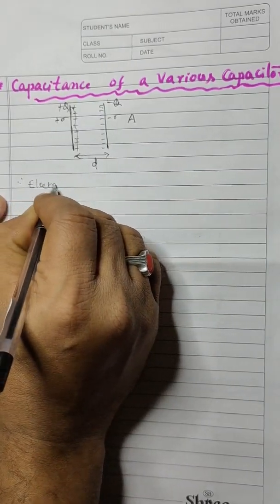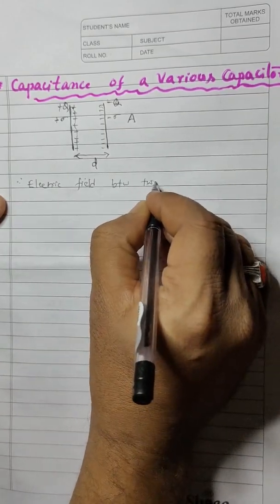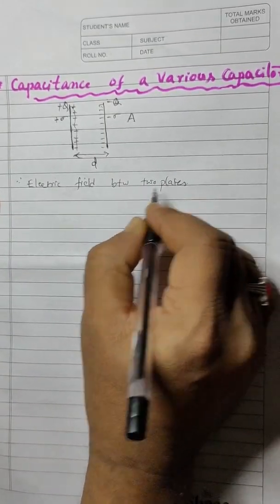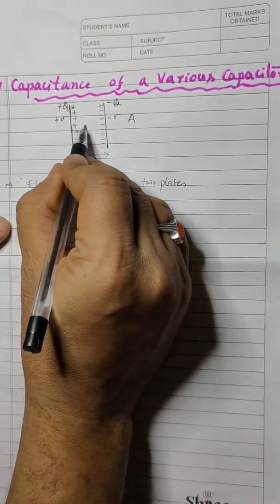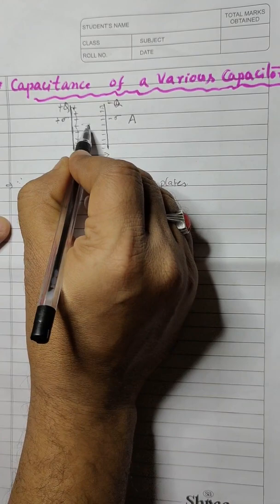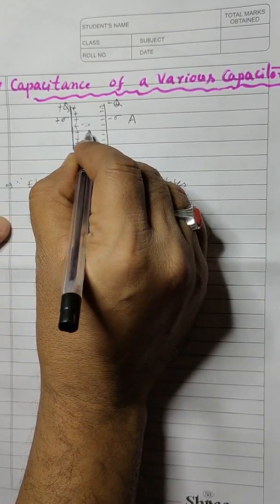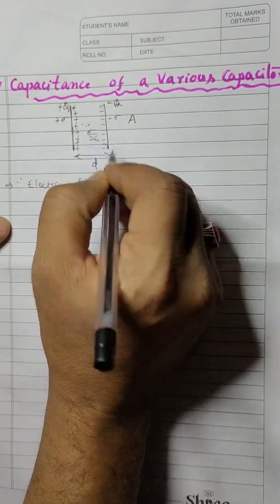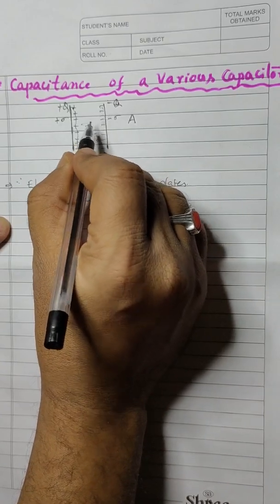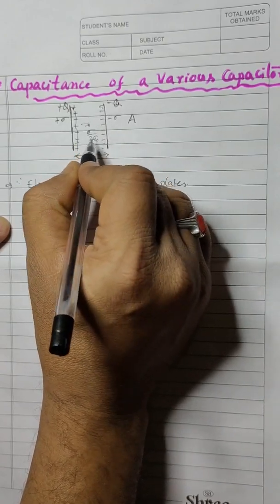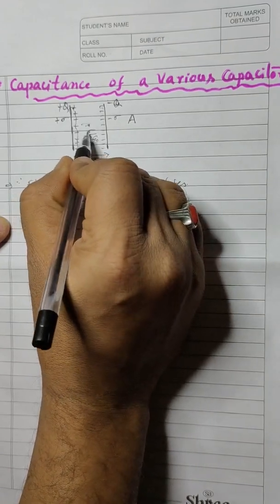Therefore electric field between two plates is given by, due to this plate at any point electric field at this point due to this plate will be sigma by 2 epsilon naught. Similarly, due to this also at that point one more sigma by 2 epsilon naught. That means the electric field at a point due to this plate is sigma by 2 epsilon naught.